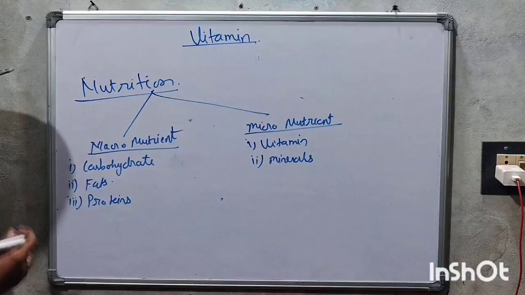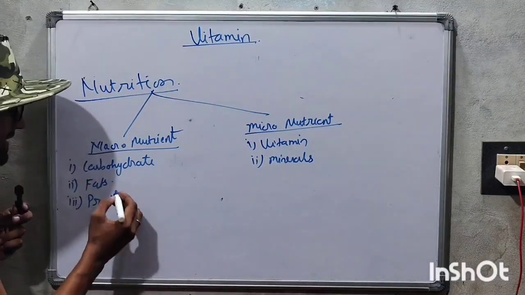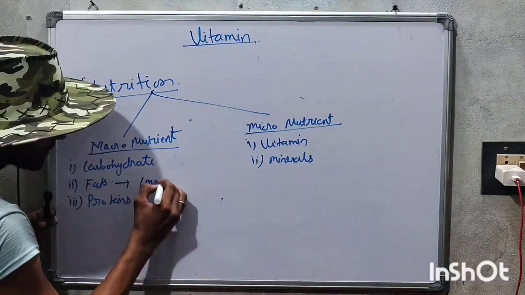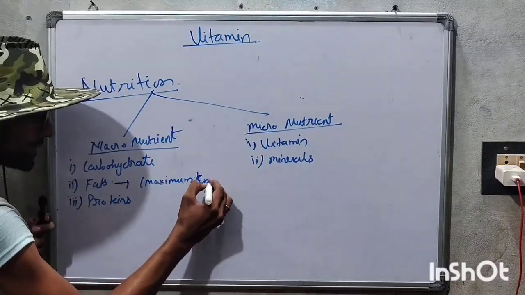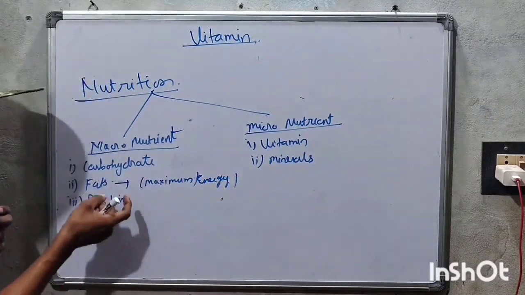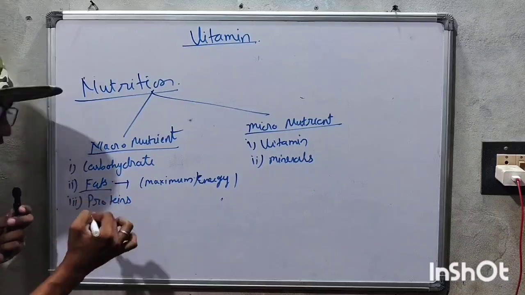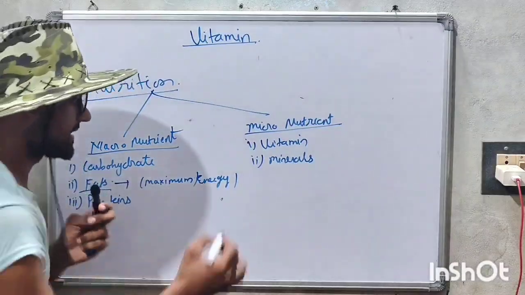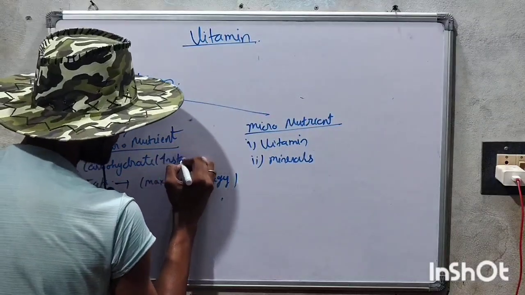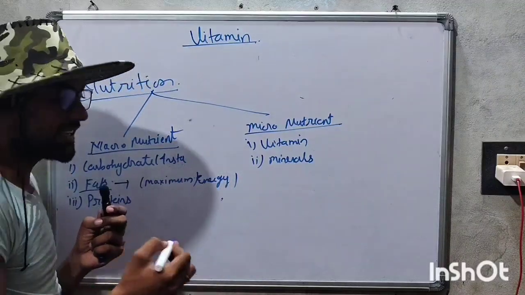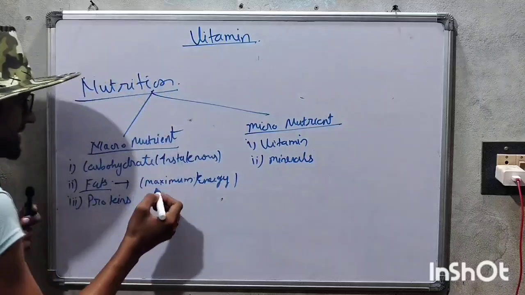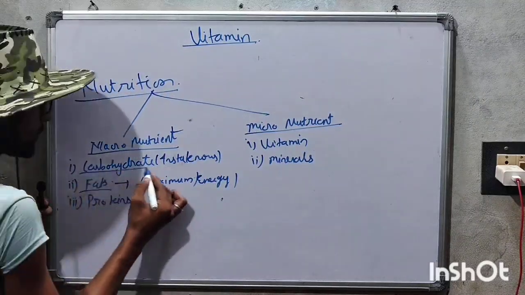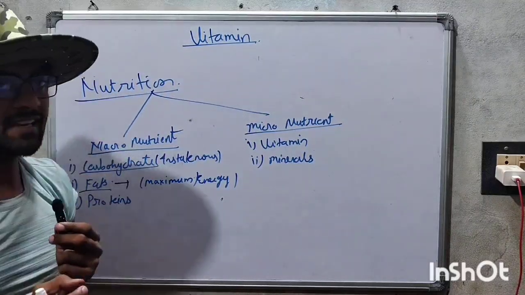Now the maximum energy. Which contains the maximum energy? We are talking about the maximum energy, which is contained in fat, and the instantaneous energy, which is provided immediately, is from carbohydrate. Instantaneous energy is carbohydrate, and maximum energy is fat.